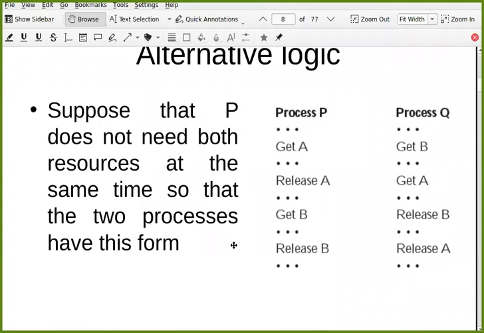Now if we change the order and this logic a little bit of process P and Q. Process P is a process which gets A, releases A, and then gets B and releases B. But process Q is still the same. Is there any possibility of deadlock? Now you tell me, is there any possibility of deadlock? No.